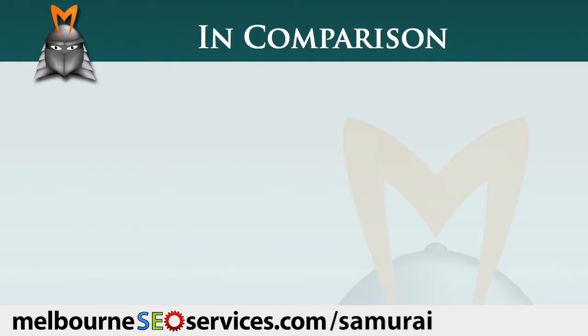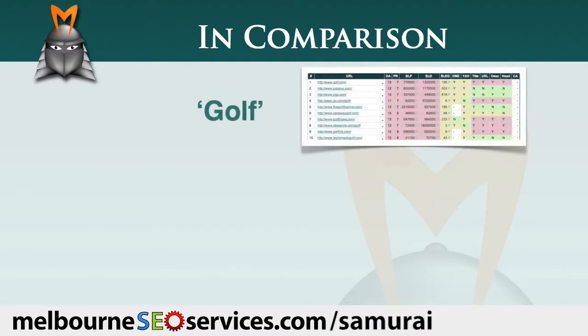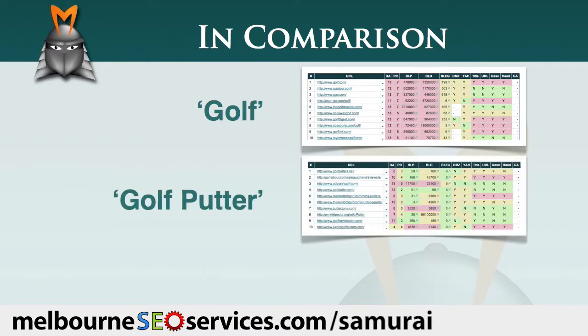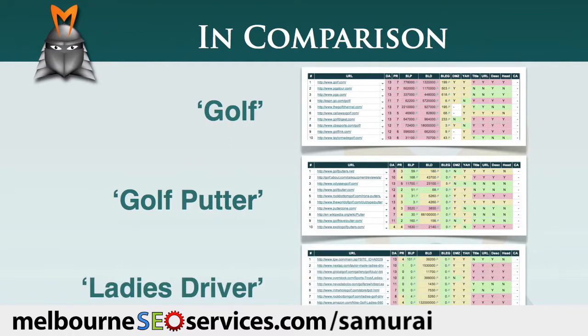In comparing these SEO matrices, the term golf is clearly too competitive and would be one to avoid. The sites ranking for the phrase golf putter appear to have fairly strong link networks, as indicated by their backlink values, so this niche still appears to be quite competitive. In contrast, the sites ranking for the term ladies driver do not appear to have very strong link networks or a high level of PageRank authority, which suggests that ladies driver would be the most accessible of these three terms.